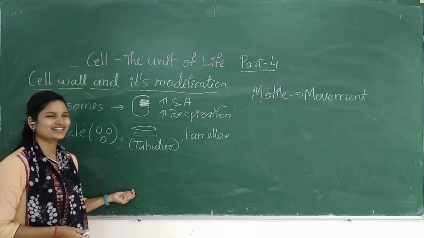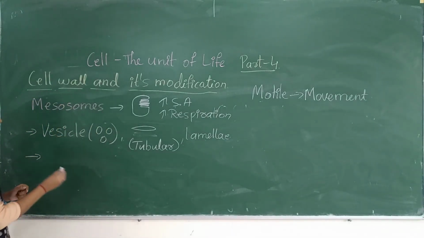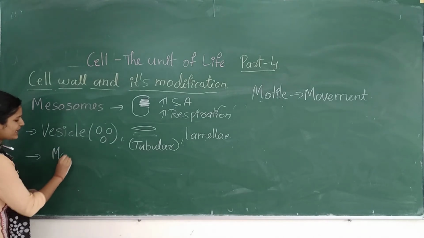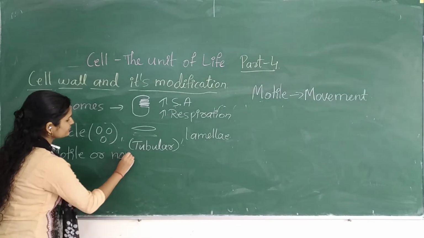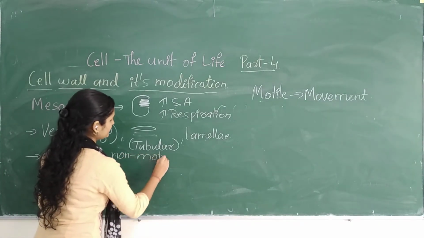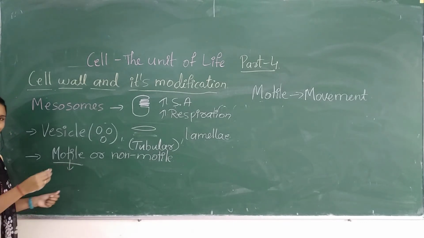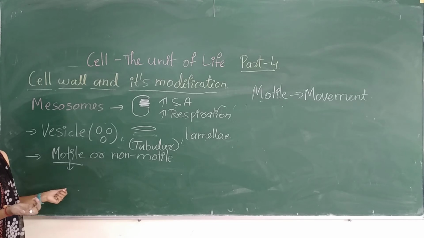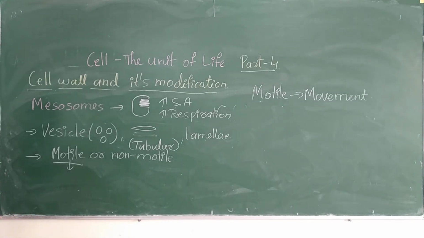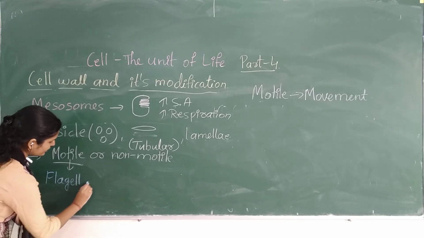Kind of true. So remember, in prokaryotes, the organism will be motile or non-motile. If the organism is motile, then they should have some structure through which they can move. What are those structures? Presence of flagellum, or flagella.